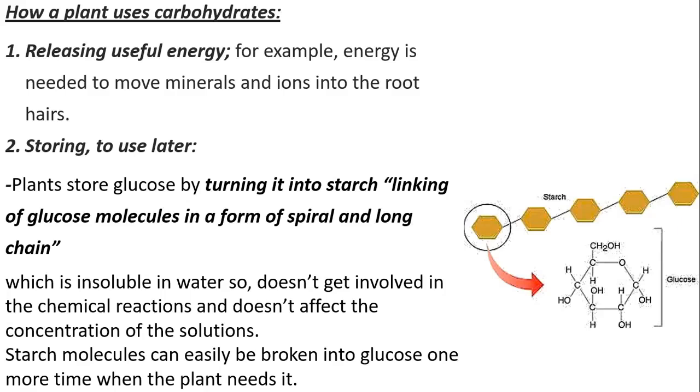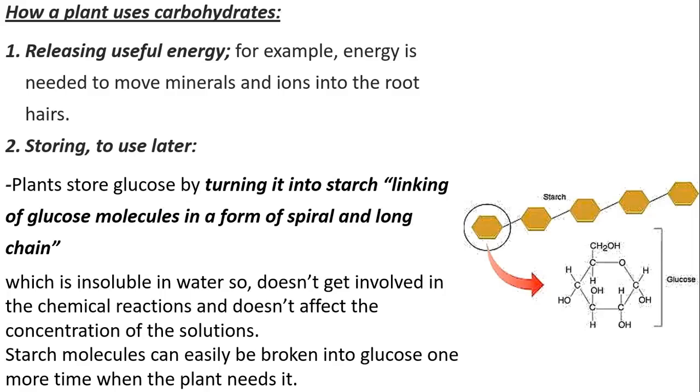And one of the many important points that's specific for plants is providing it with the minerals and ions from the soil. So what? Don't they go in by diffusion? No. Sometimes they need a push against the concentration gradient. What does this mean? This means that the magnesium, for example, for the chlorophyll is pushed inside the plant. Even if the plant or the root hair cell has a lot of magnesium, it needs to take more and more to send it up to the leaves to make more chlorophyll. Why? Because it's very important for photosynthesis.